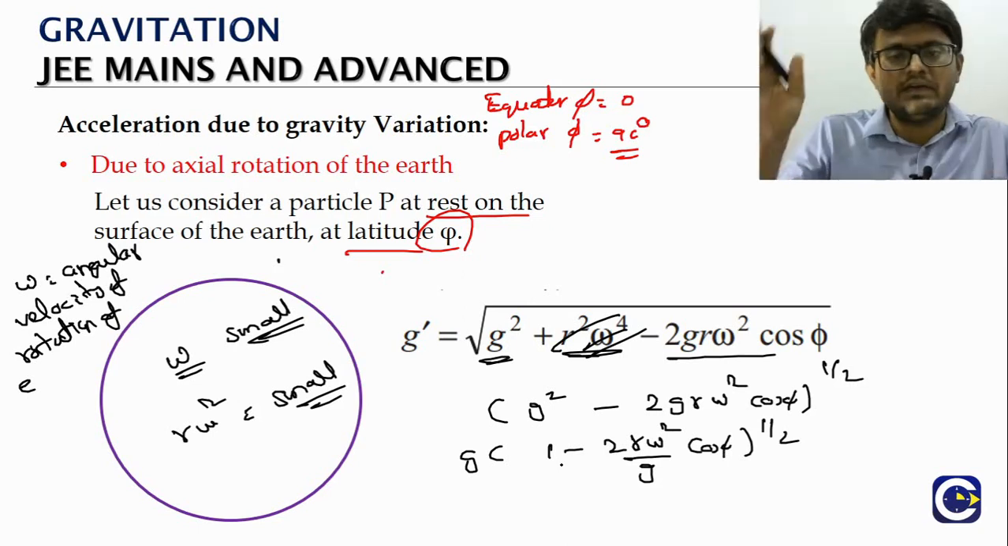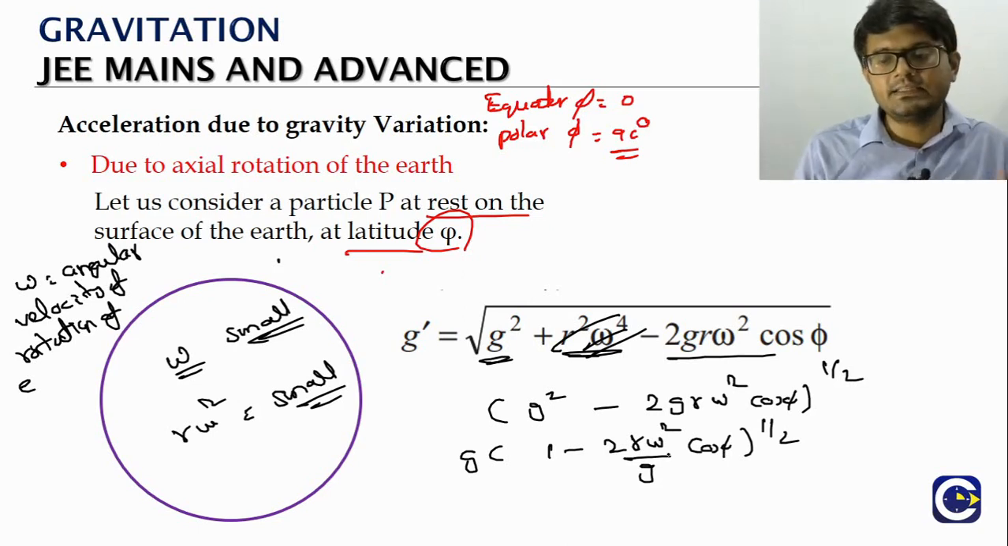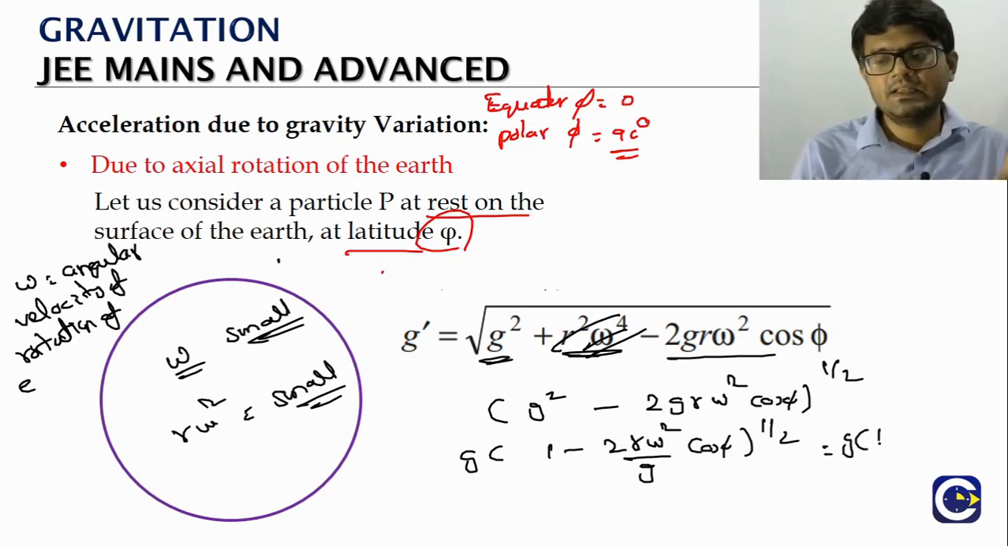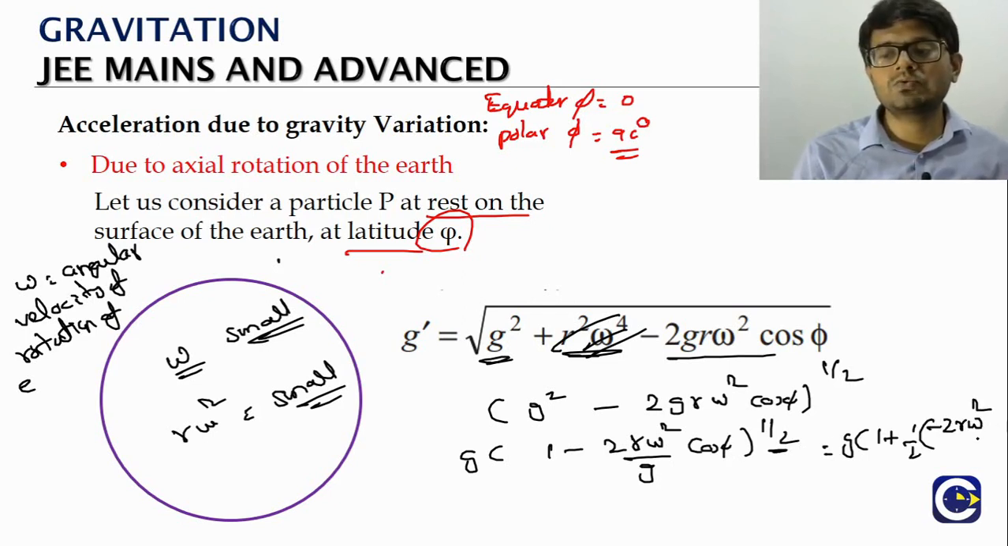Now again, like the way we have done the binomial simplification, since r omega square is small, we can just consider the first and second terms of the binomial expansion, which is 1 plus nx. Here n is half. Half into x is minus 2r omega square by g into cos phi. So 2 gets cancelled. Finally we will have g into 1 minus r omega square by g into cos phi.